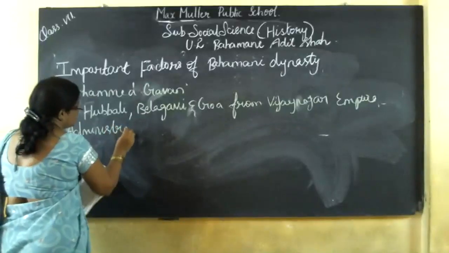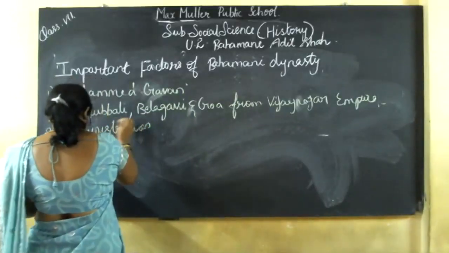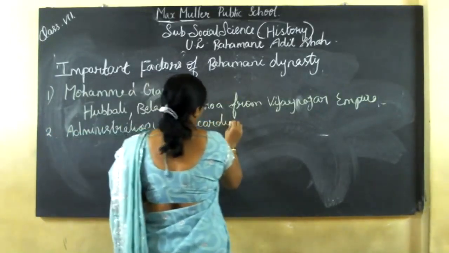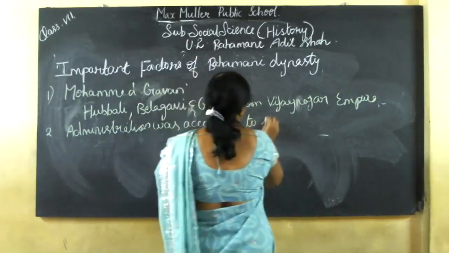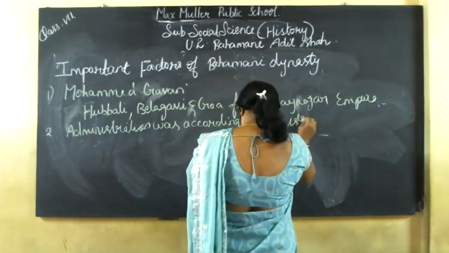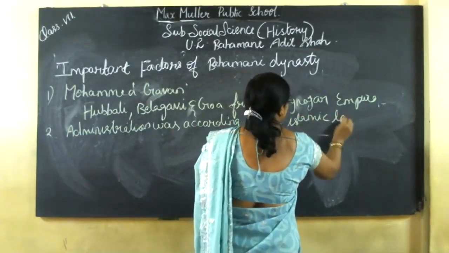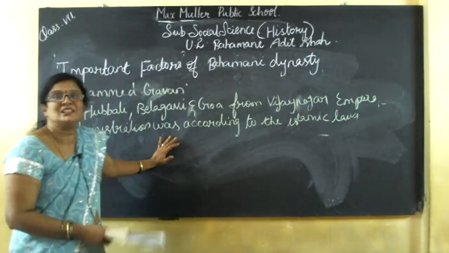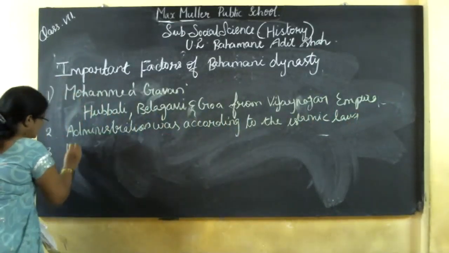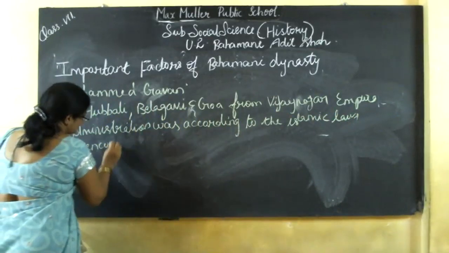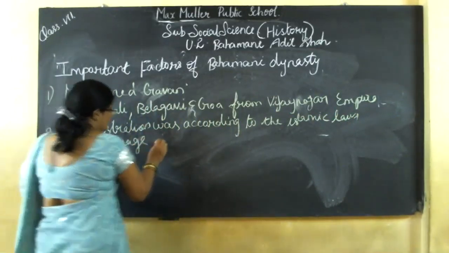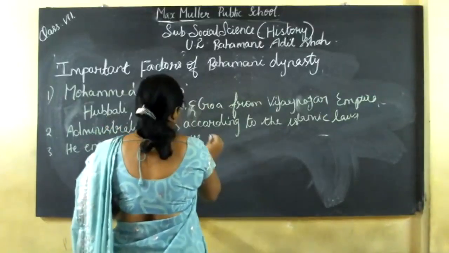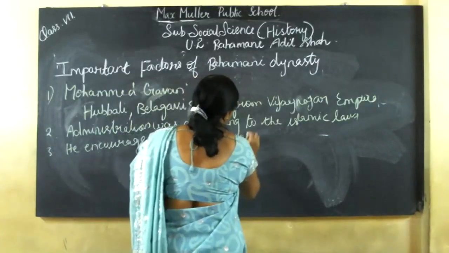Third, he encouraged revenue and postal services.